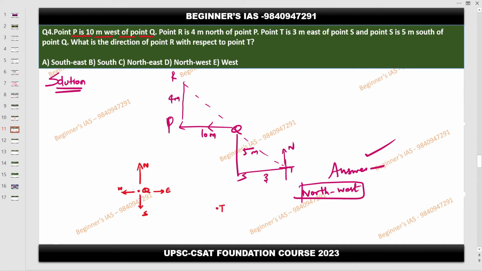If they are asking you to find out the direction with respect to some point, then from this point you just make a plus. Simple. So this is going to be the north, this is going to be the east, same logic, west and south. Then mark towards the person you need to identify. Here is the person R. So here R is in this direction. I mentioned during the introduction part itself, this is nothing but the northwest.